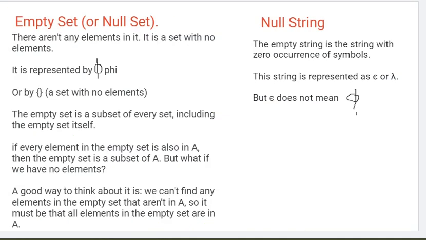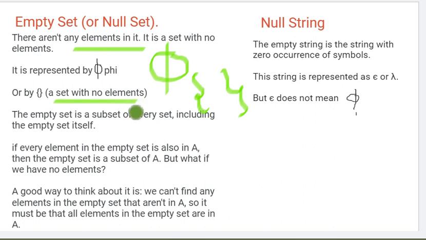Next important terminology is empty set. Which set is called an empty set? A set means a collection of objects. We say a set is empty when there are no elements in it. A set with no elements is called an empty set. We represent it with phi or with empty curly brackets. These are the two ways to represent that there is no element. The set is created, but there are no elements.